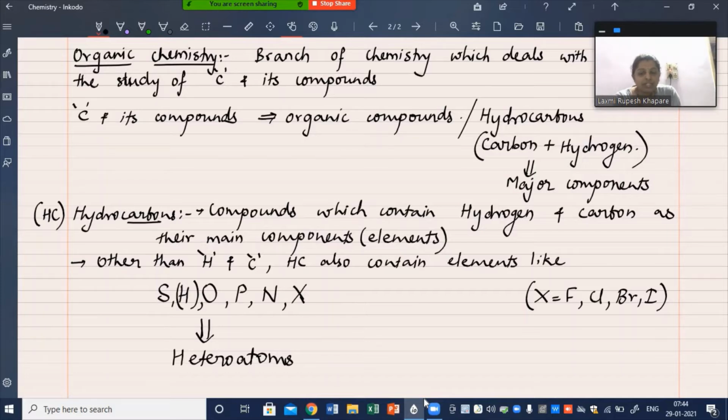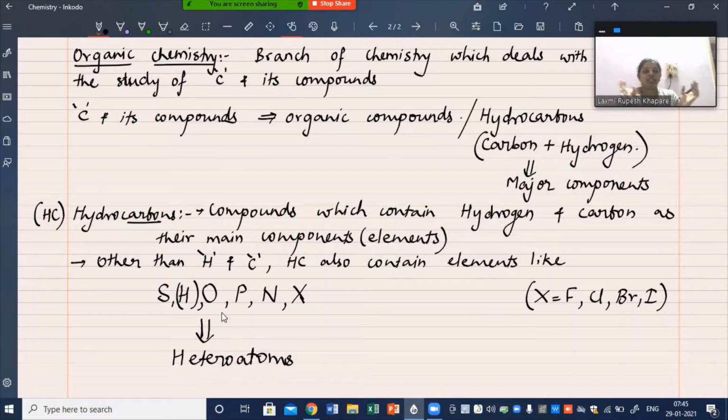I have put hydrogen in brackets because hydrogen is already the major component. The other elements are sulfur, oxygen, phosphorus, nitrogen and halogens, which are not in brackets. So SHOP NX: sulfur, oxygen, phosphorus, nitrogen and halogens. These are the heteroatoms present in hydrocarbons.